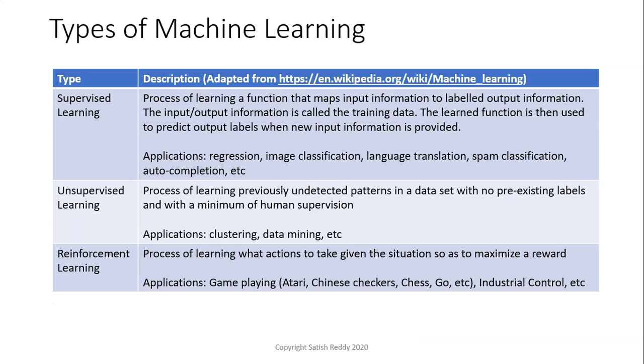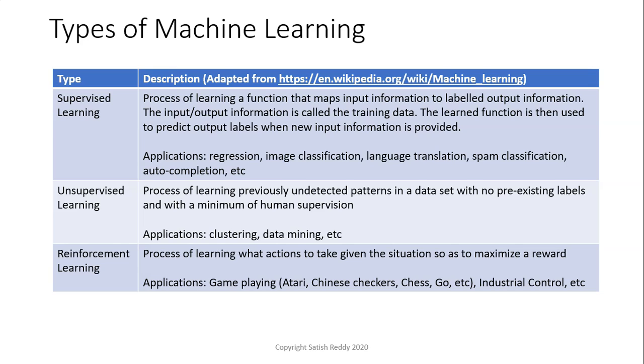Okay. So the three examples we just saw highlight the three broad areas of machine learning: supervised learning, unsupervised learning, and reinforcement learning. So in supervised learning, it's the process of learning a function that maps input information to labeled output information. The input-output information is called the training data, and the learned function is then used to predict output labels when new input information is provided. Applications include regression, image classification, language translation, spam classification, and auto-completion, and so on.